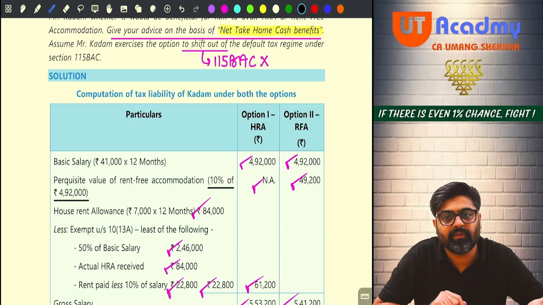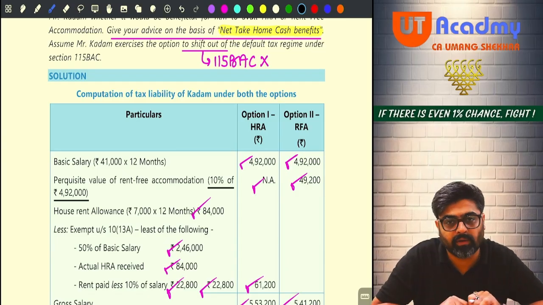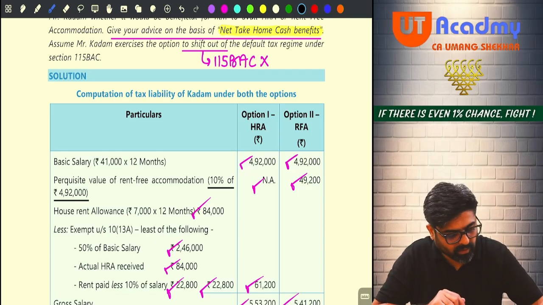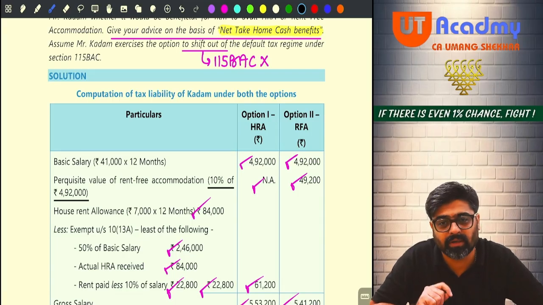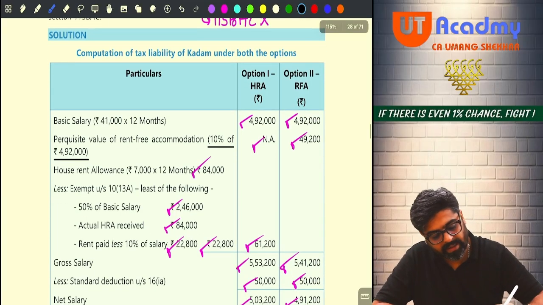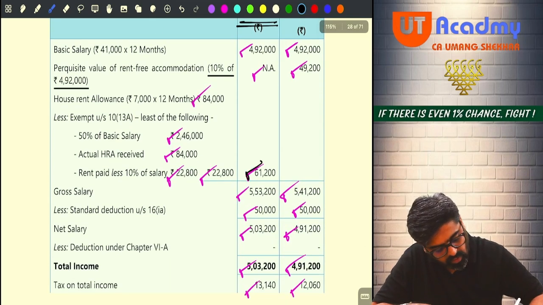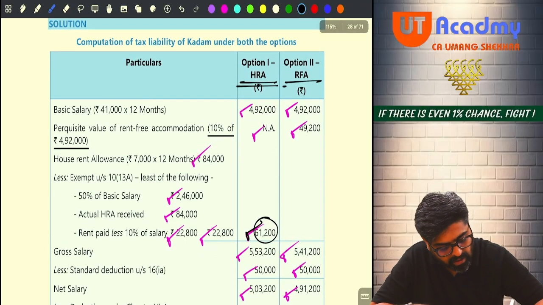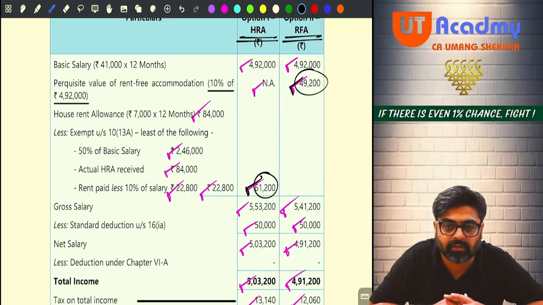So out of the HRA which you are receiving, 84,000, you are going to get the exemption of 22,800. Then how much will be taxable? If you reduce 22,800 from 84,000, you get 61,200. That will be your taxable HRA. So if you are taking the option of HRA, your 61,200 HRA will be taxable. And if you are taking the option of RFUA, then your 49,200 RFUA value will be taxable.